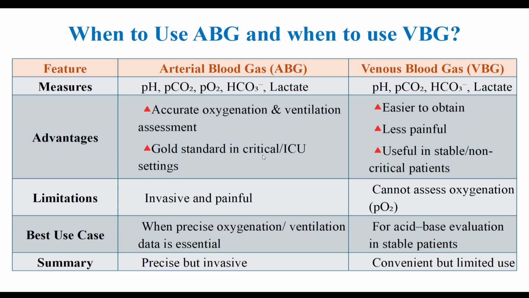Let's be even more practical. Choose an ABG when managing acute respiratory distress, hypoxemia, or patients on a ventilator, whenever precise knowledge of oxygen level is crucial. A VBG is suitable for monitoring acid-base trends in stable patients or for a rapid initial assessment in the emergency department. In short, the ABG is your diagnostic scalpel. The VBG is your valuable screening tool. Use your clinical judgment to choose wisely.